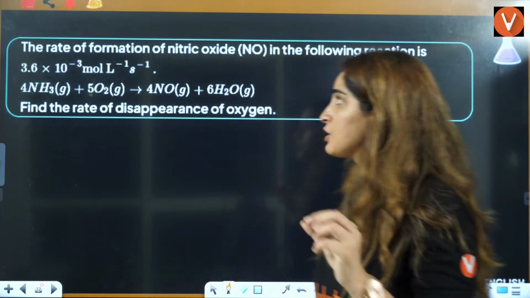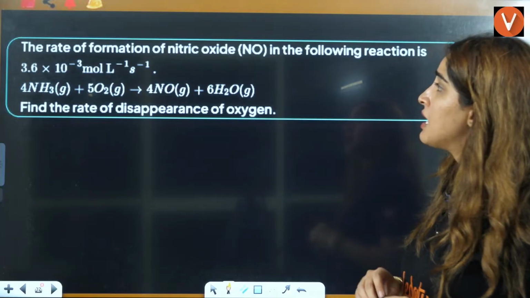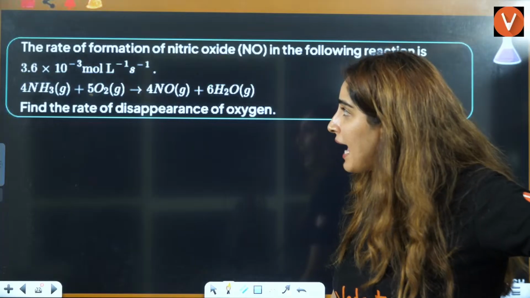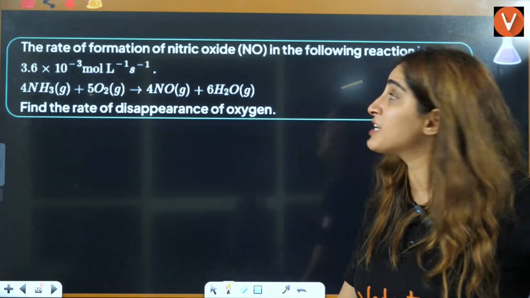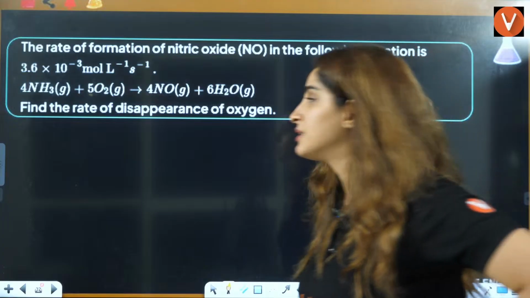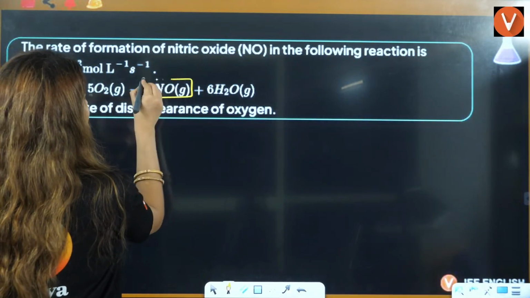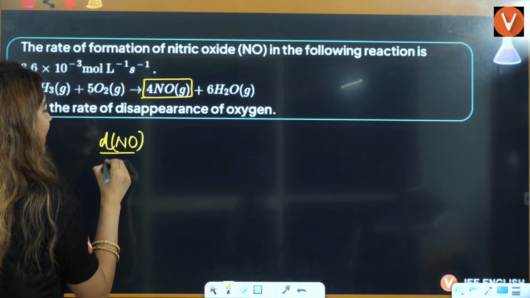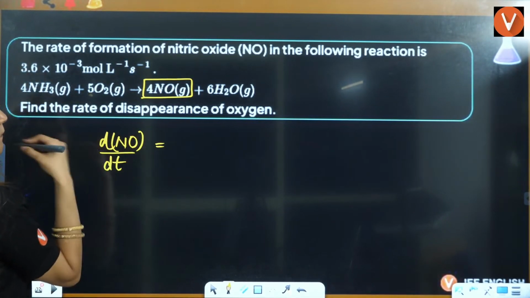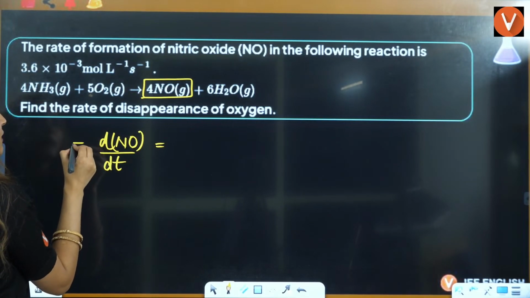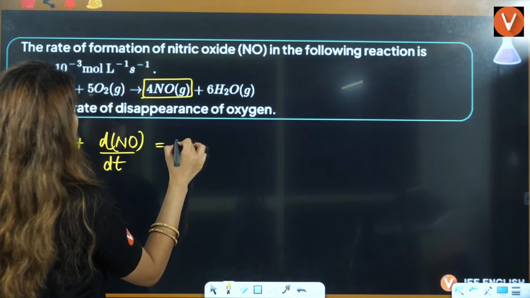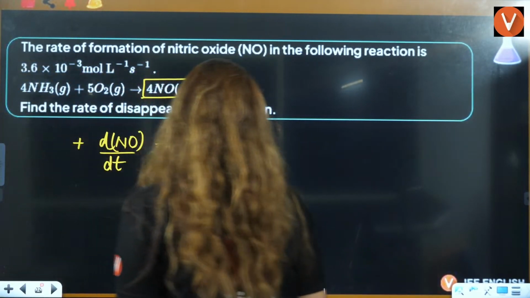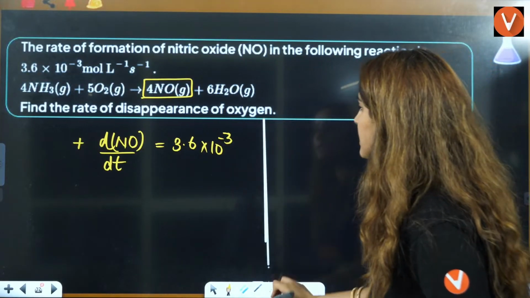Okay. Next question is, rate of formation of nitric acid in the following reaction is this. The reaction is given to you. Rate of formation means dNO by dt is given to you. Rate of appearance means appearance is given, that means appearance is always positive. So it is given to be 3.6 into 10 raised to power minus 3.